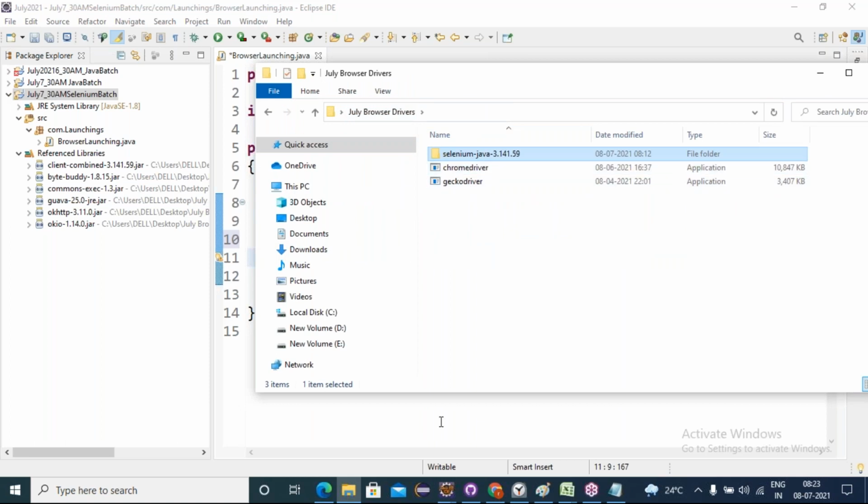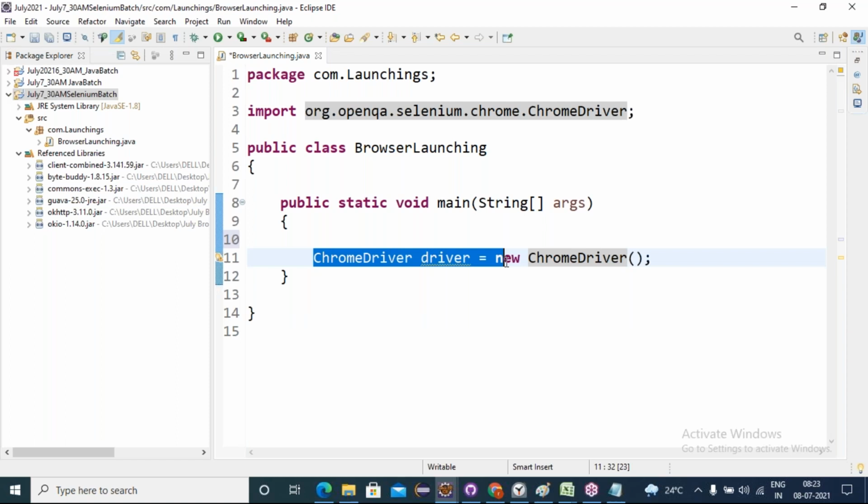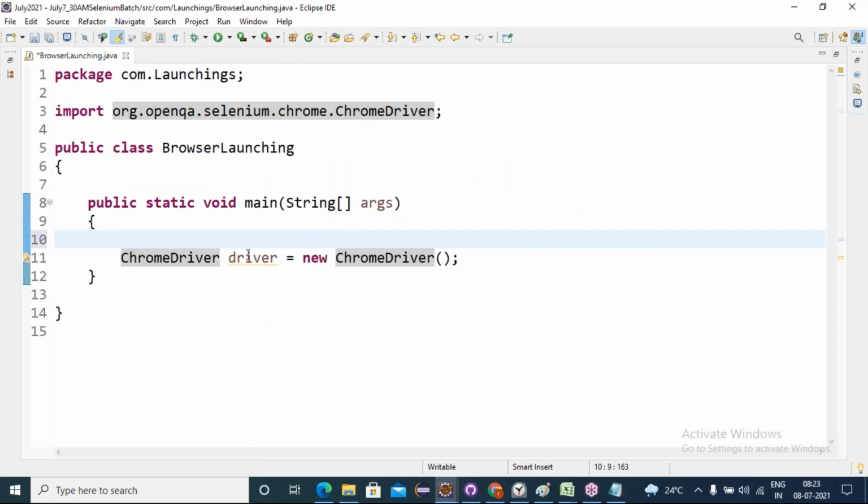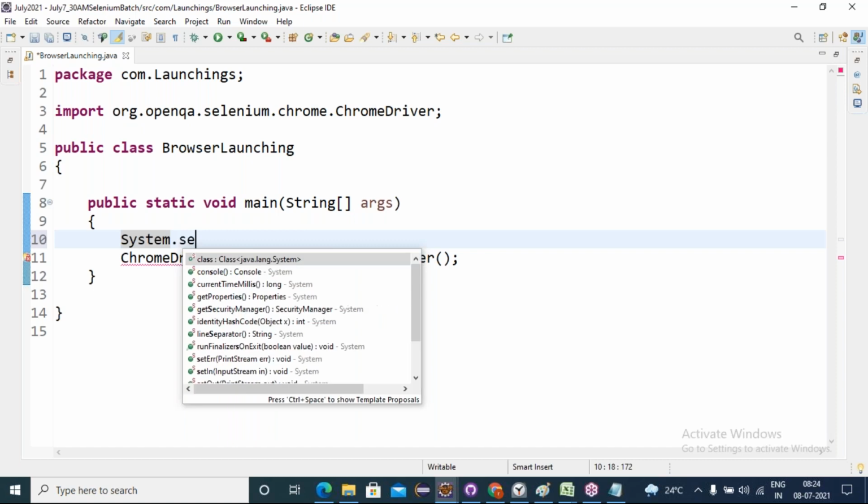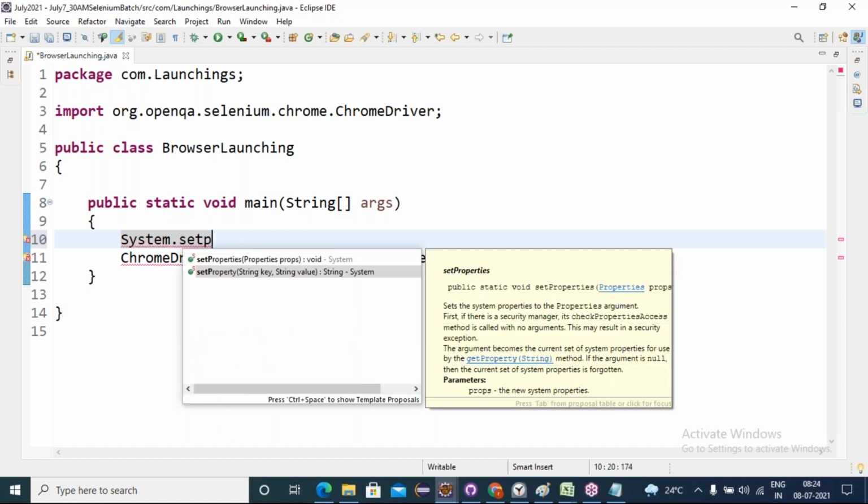This drivers path we have to set before creating the class object. How do we set it? There is one method called setProperty. SetProperty is a static method. How do we call static methods, friends? Through the class name, right? The class name is System dot setProperty.